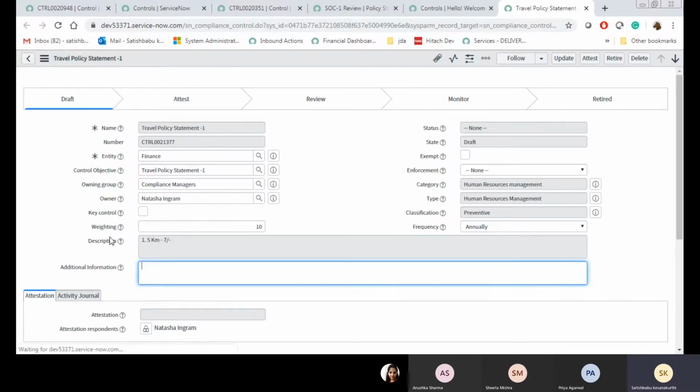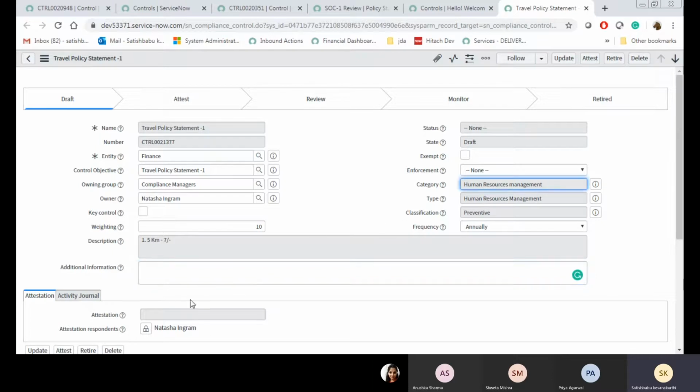Additional information and description, you know how they work. Coming to status: this status indicates whether the control is compliant or non-compliant based on user response. User response means whenever you send an attestation to the user, the user will fill in information like whether the control is implemented or not.